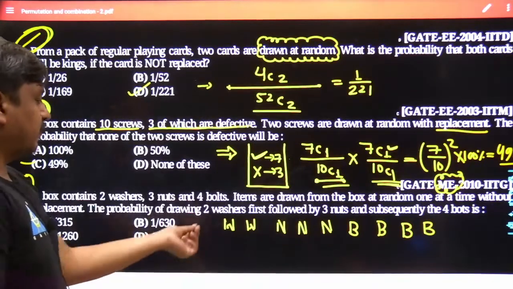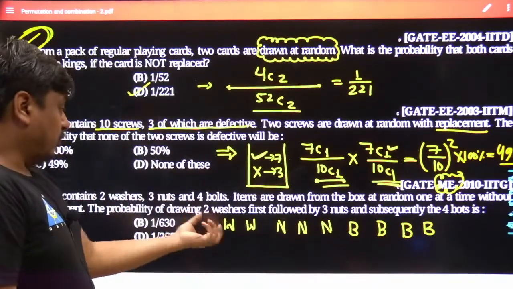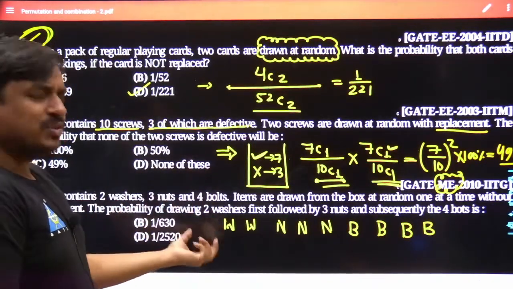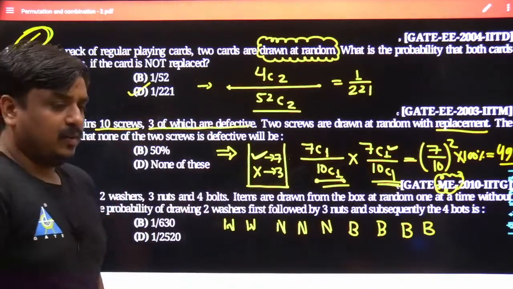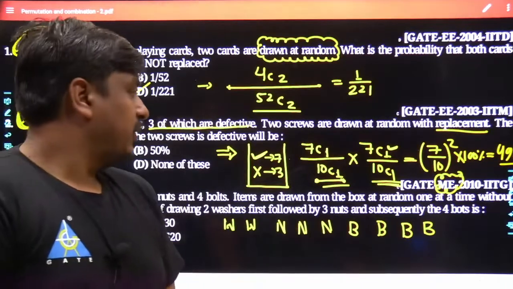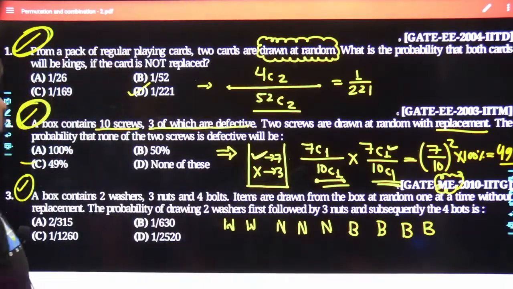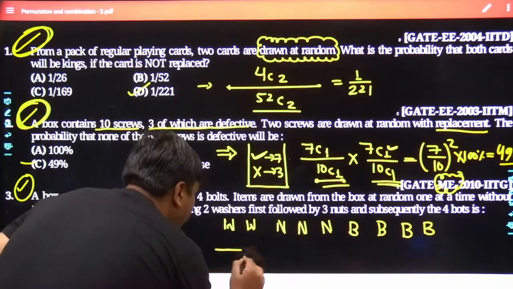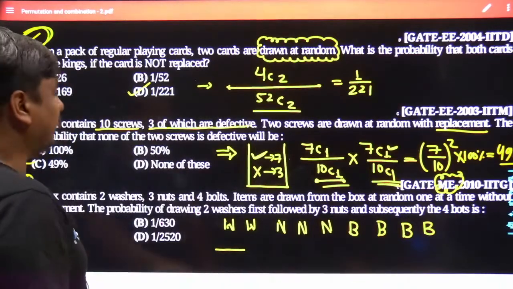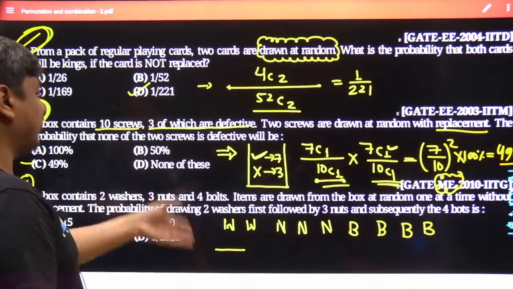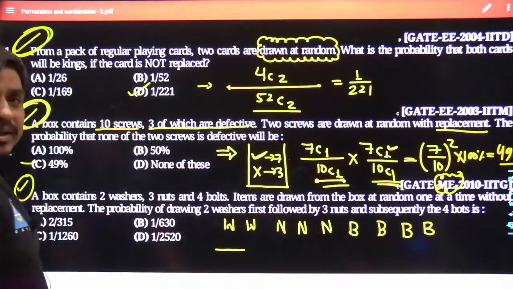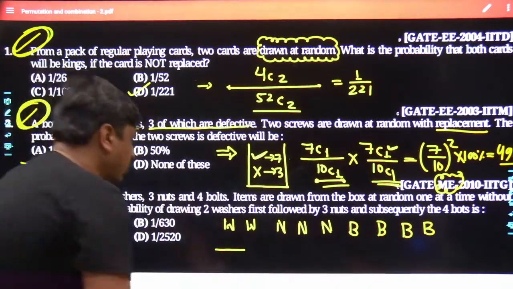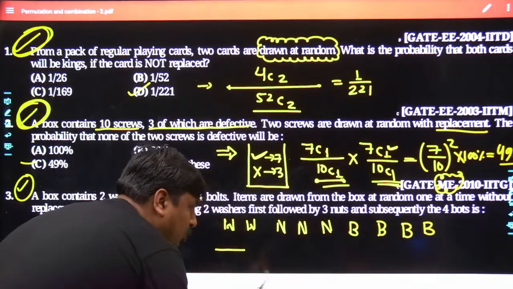And whenever the first withdrawal has taken place, the washer which has been taken out is not going to be put back. So may I know how the situation would be? The situation is, how many total items did you have if you include washers, nuts as well as bolts together? It is 4 plus 3 plus 2. That is 9.